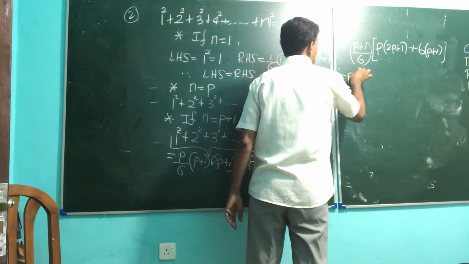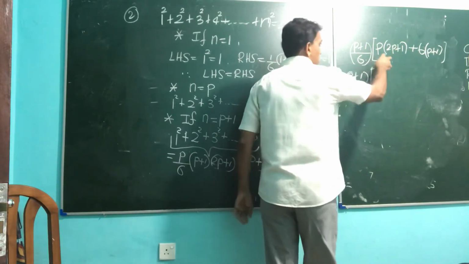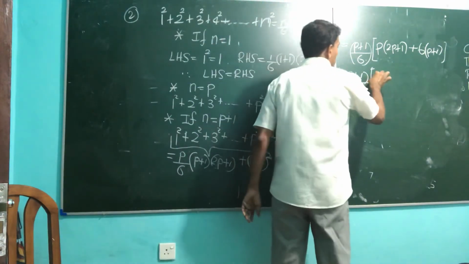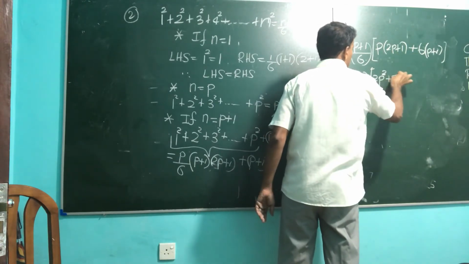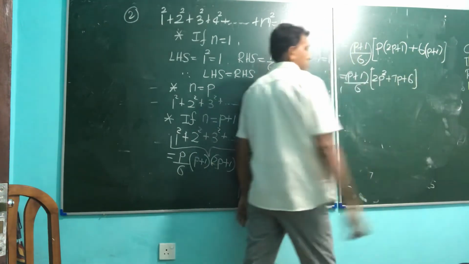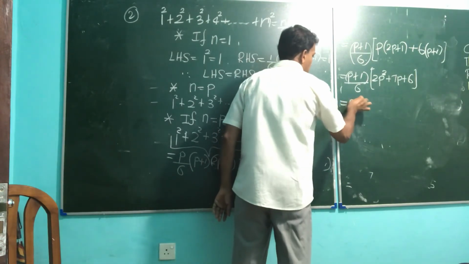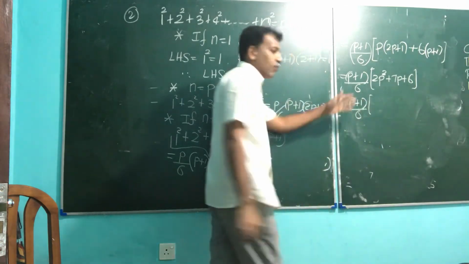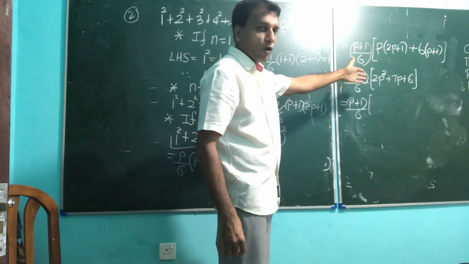Therefore, p plus 1 by 6, and you get a quadratic expression inside the bracket. That is 2p square, plus 1p and 6p, which is 7p, plus 6, right? So before that, p plus 1 by 6. You can factorize it, I think, 12, 4 and 3.